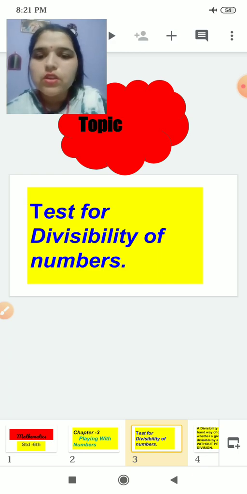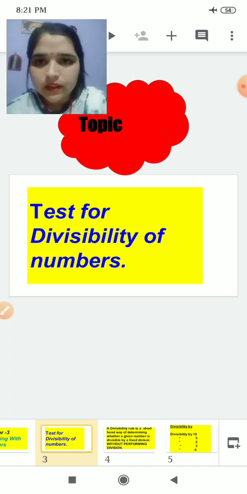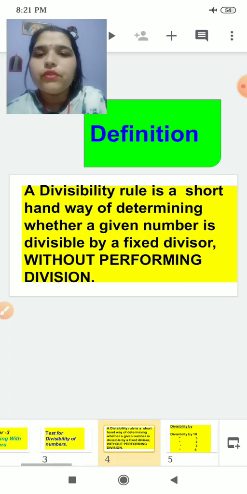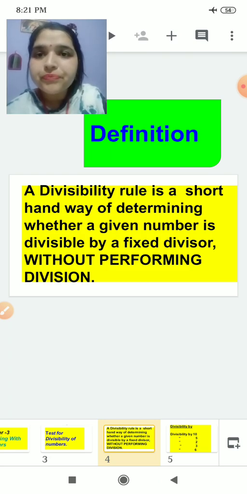We will discuss various types of divisibility tests. First we will discuss the definition of divisibility. You should know what divisibility is.